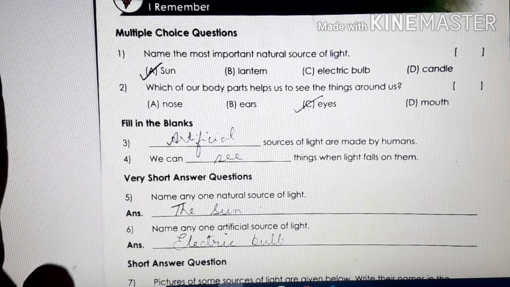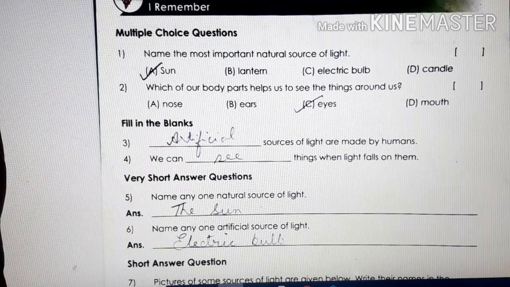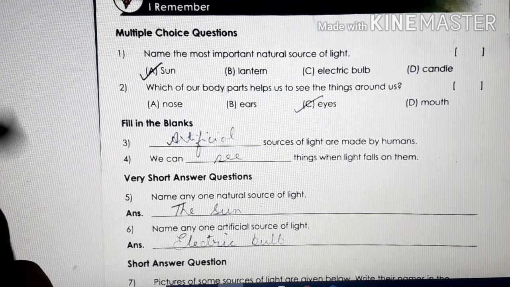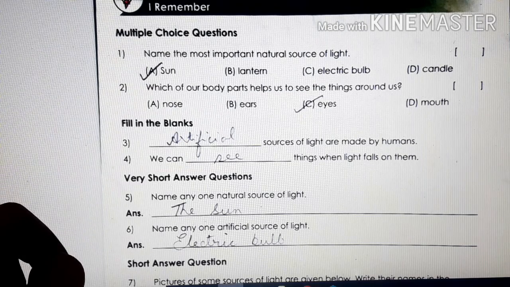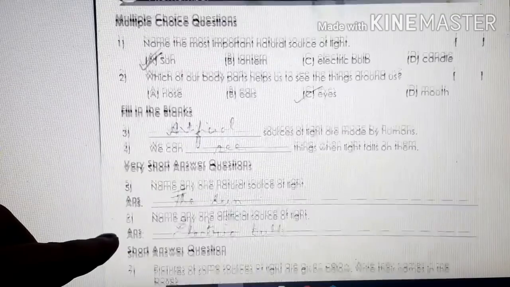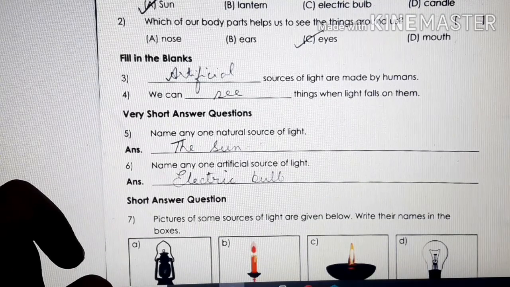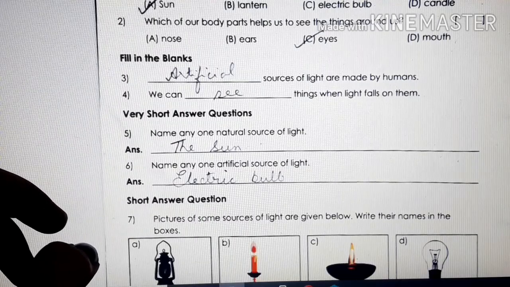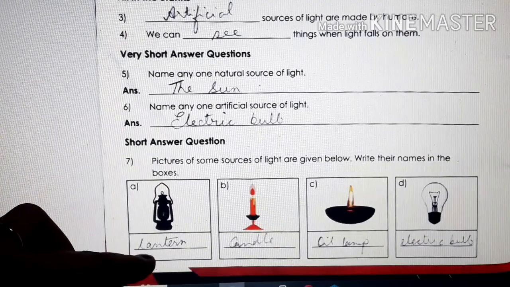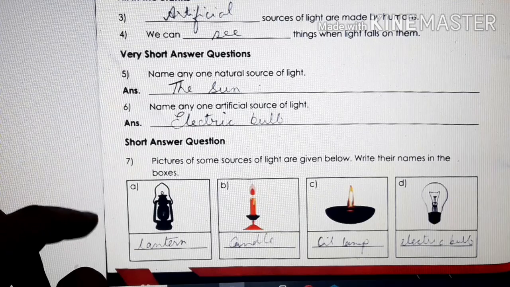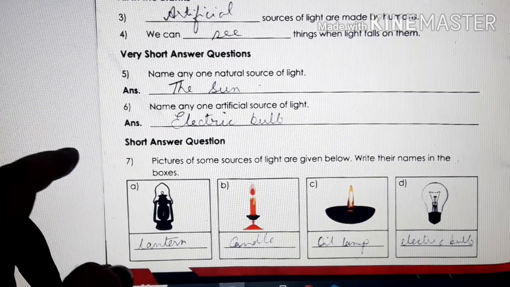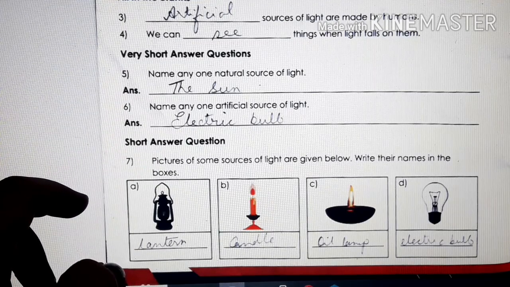Number 5, name any one natural source of light. So we have studied two natural sources of light, isn't it? The stars and the sun. So you can write any one of them. Number 6, name any one artificial source of light. We have come across many artificial sources of light, like lantern, candle, oil lamp, electric bulb. So you can write any one of them.